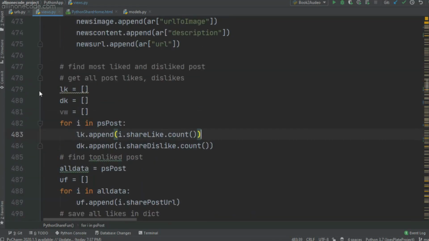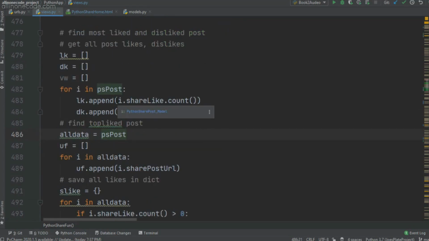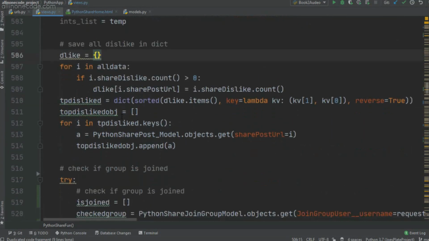Now if you want a whole model like and dislike and view count, you have to do this. Now if you want to know more about this code, just comment me. I'm going to create a whole new video for this particular code. So let's move on. This was for top liked and this was for top disliked.